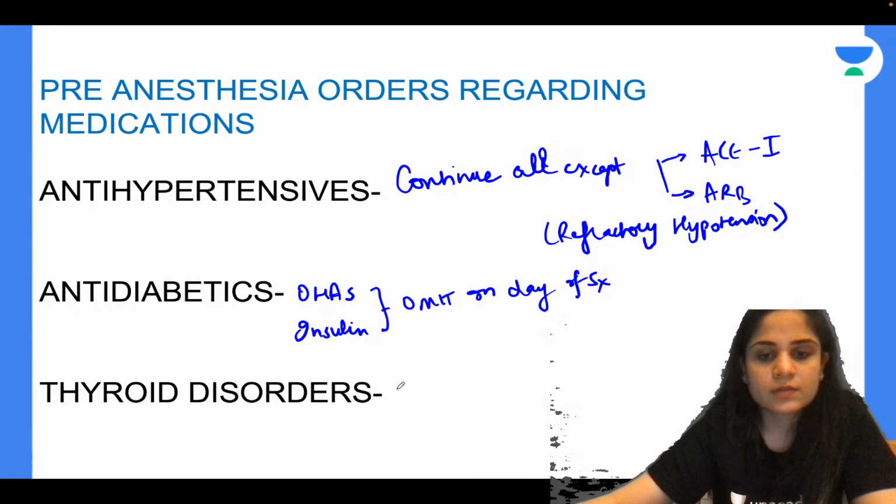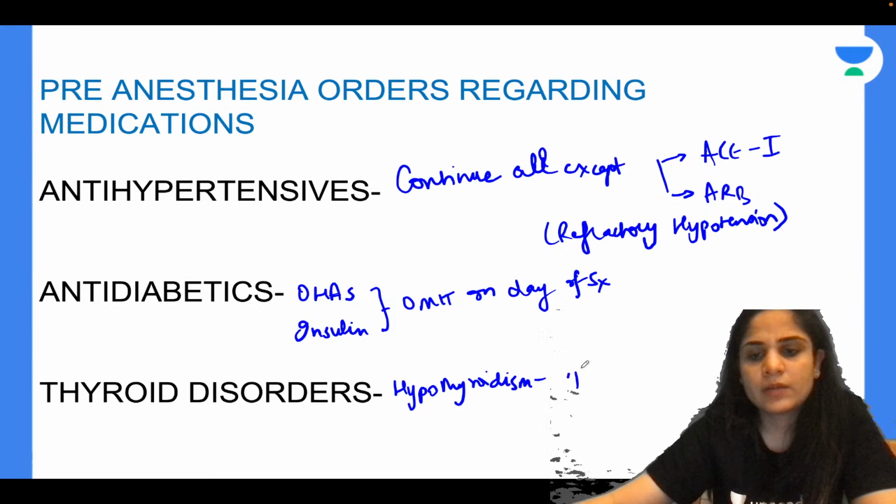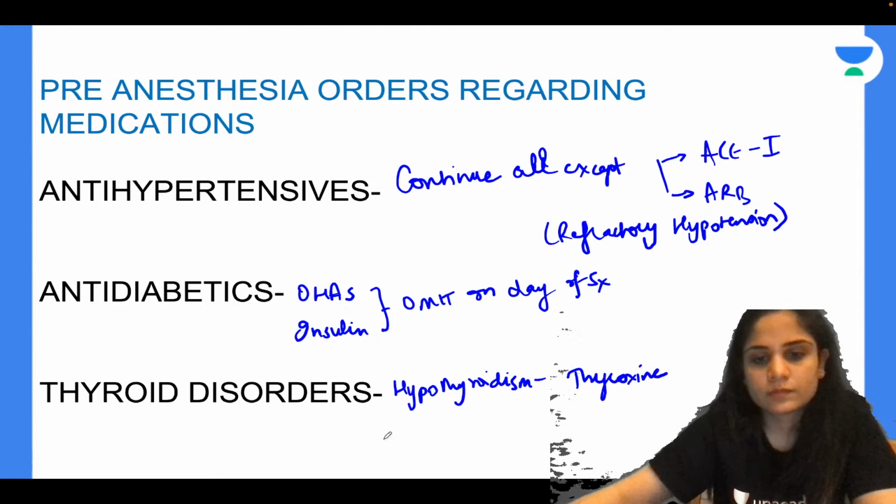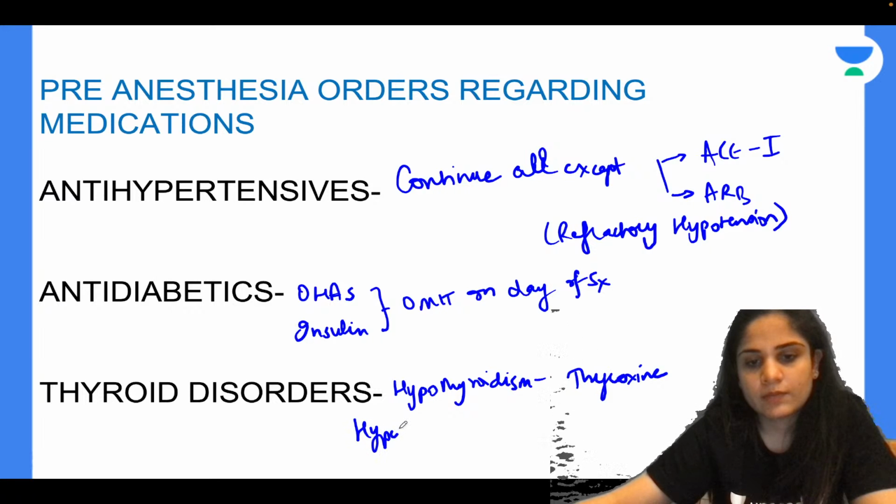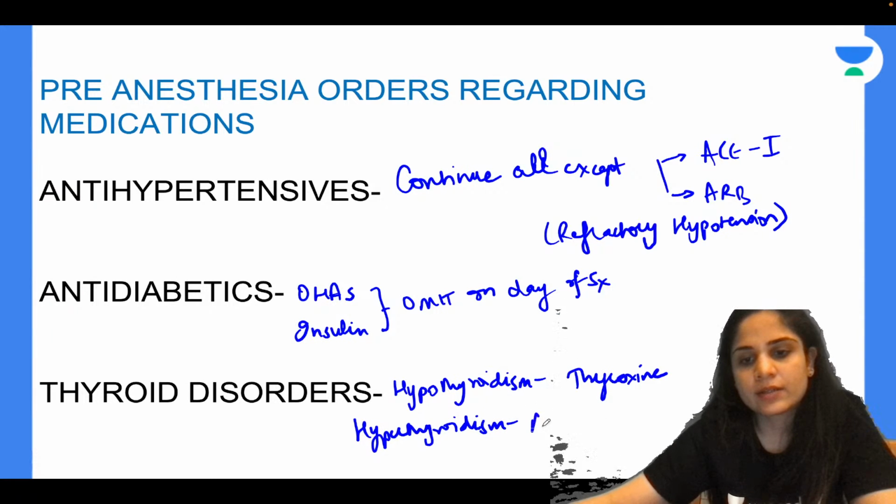Thyroid disorders. So if I have hypothyroidism, I will be on thyroxine supplements. If I have hyperthyroidism, I will be on antithyroid drugs, correct? Neomercazole, carbimazole, all of them.